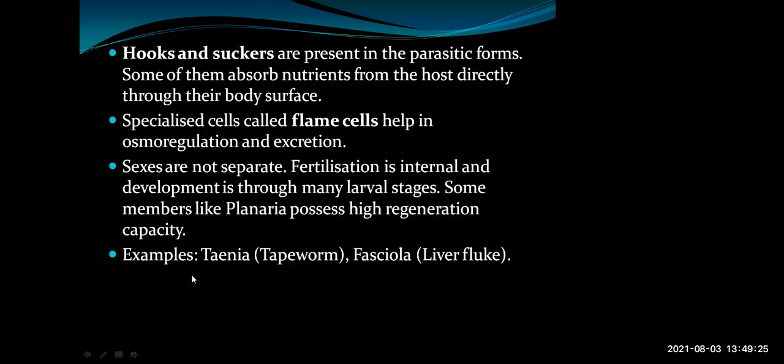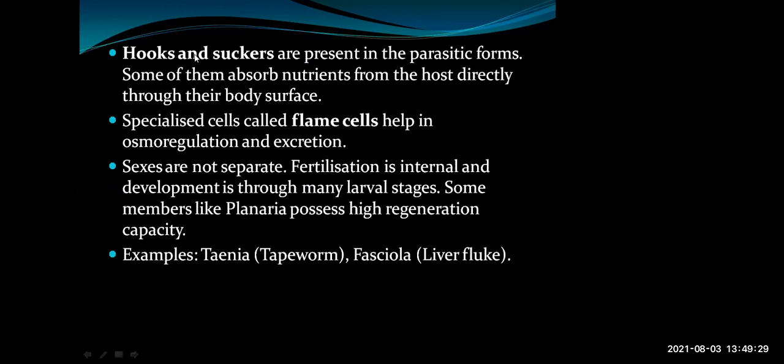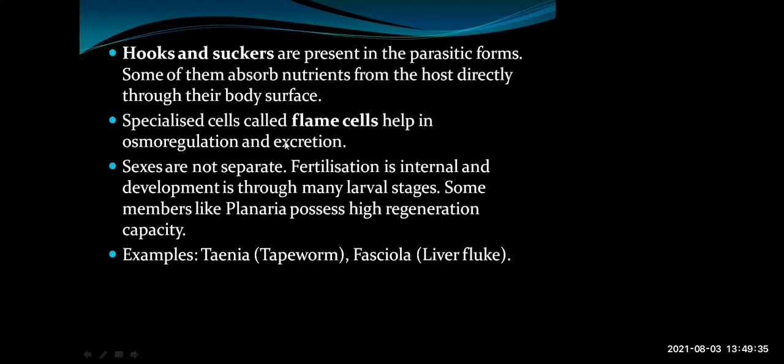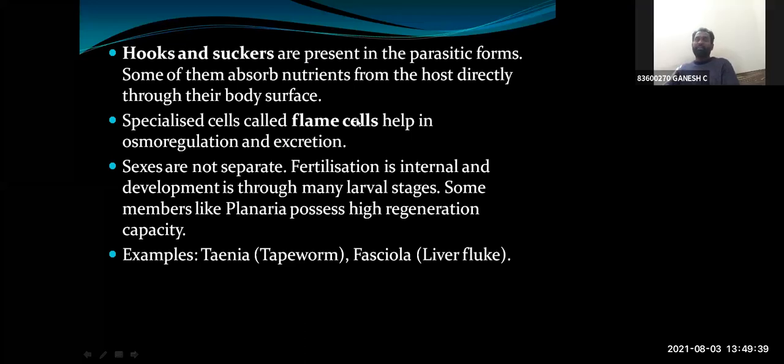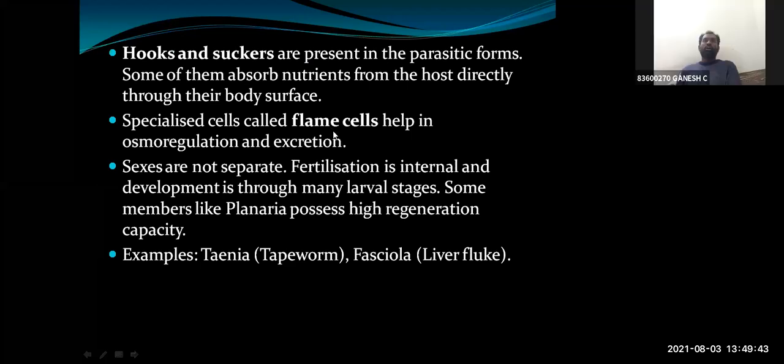Even though they are triploblastic, they don't have a coelom, therefore they are classified as acoelomate. What are the characteristic features of parasitic Platyhelminthes? Hooks and suckers. So what is the excretory structure of Platyhelminthes? Flame cells.